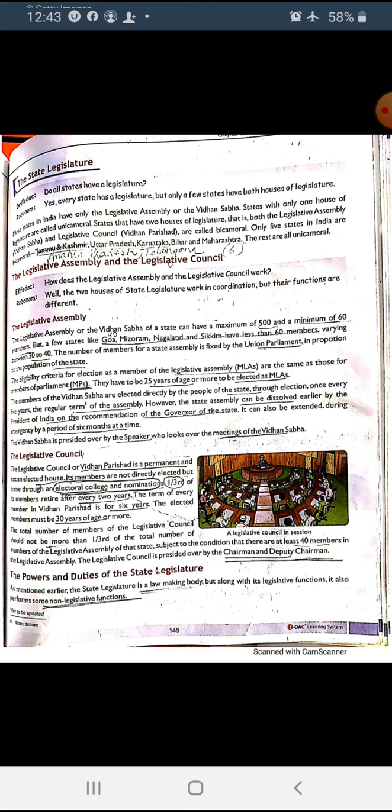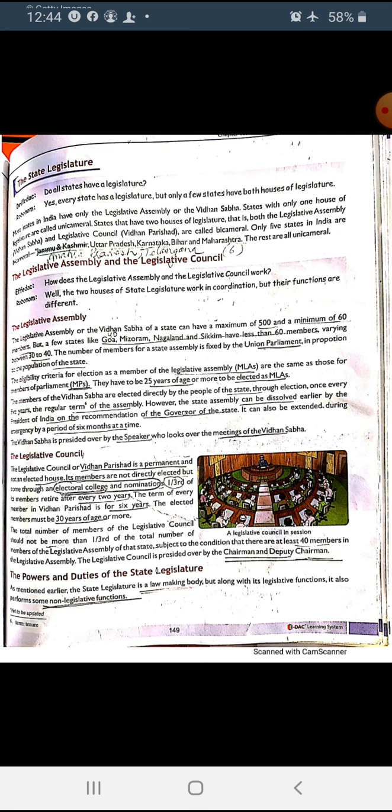Now see this, the legislative council is presided over by the chairman. Who presided in the assembly? The Speaker, and here the chairman. There is a deputy speaker, and in the council a deputy chairman. As you know, there is no legislative council in Punjab because we are unicameral. So there is no chairman, no deputy chairman in the Punjab state government.